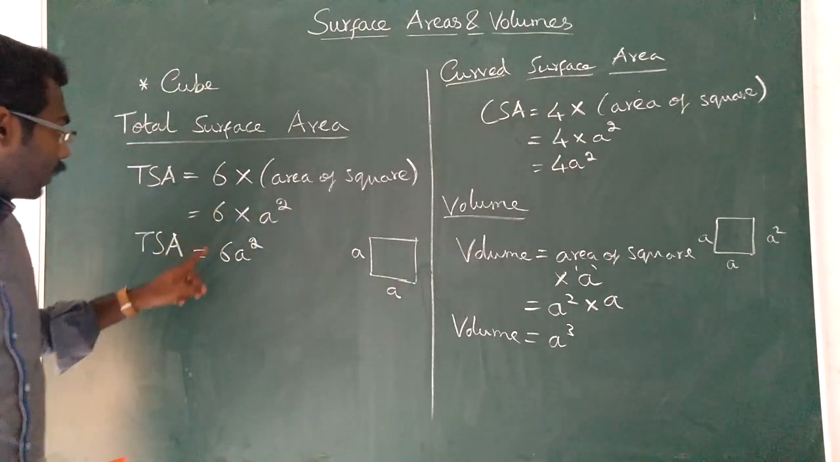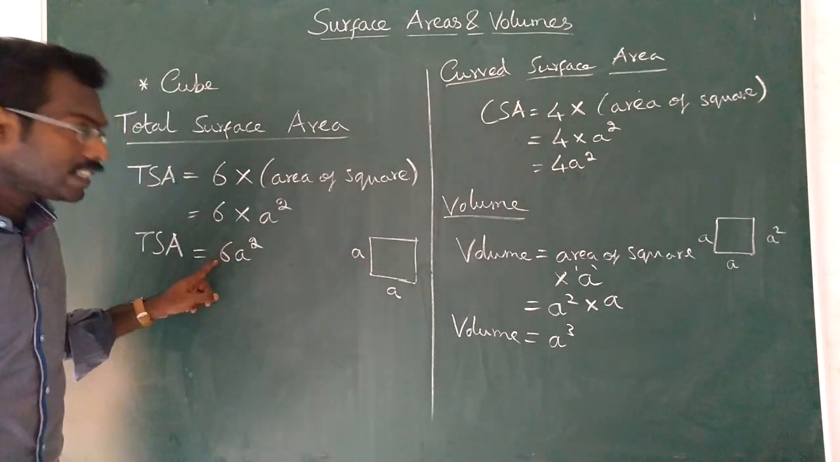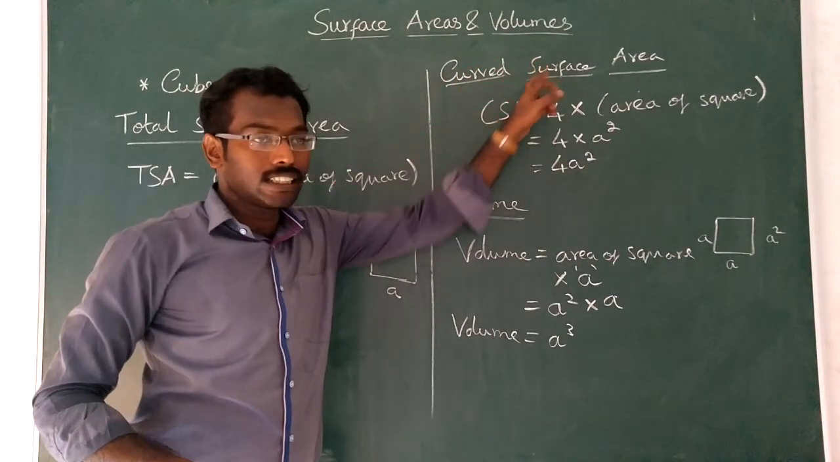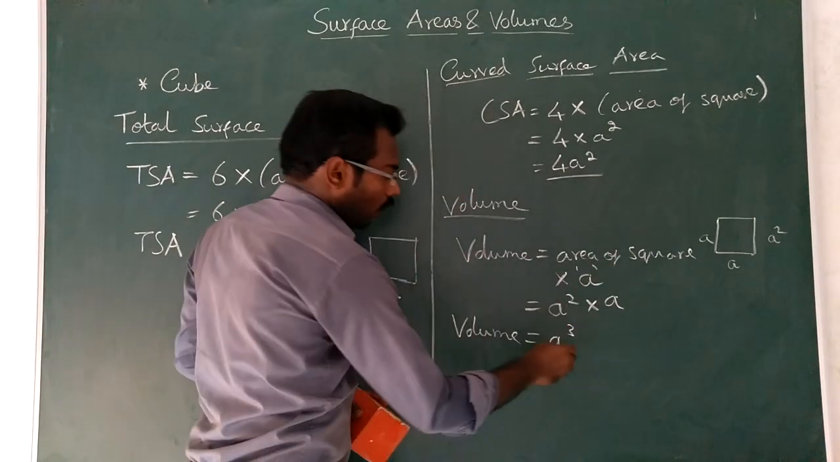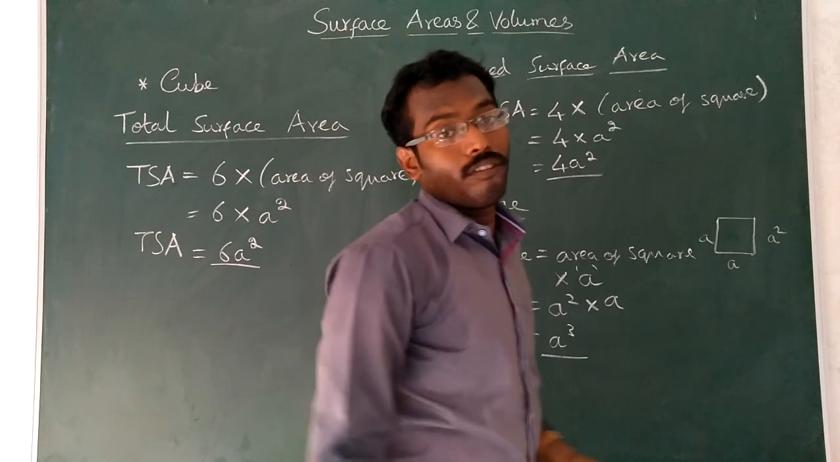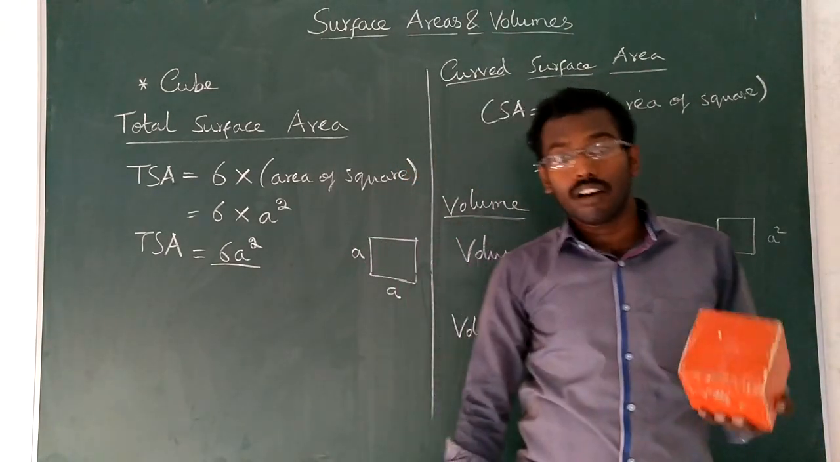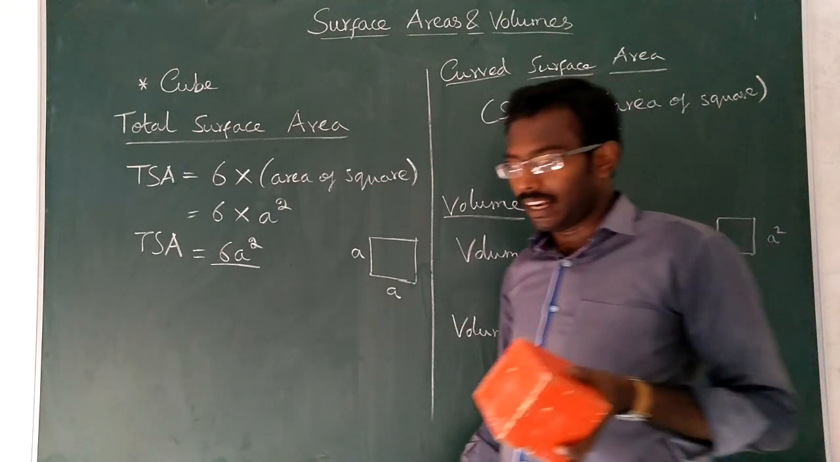So now the total surface area of the cube is 6a square, and the curved surface area is 4a square, and the volume is a cube. Understood? In the same way, we can calculate for other shapes, mainly for cuboid also.